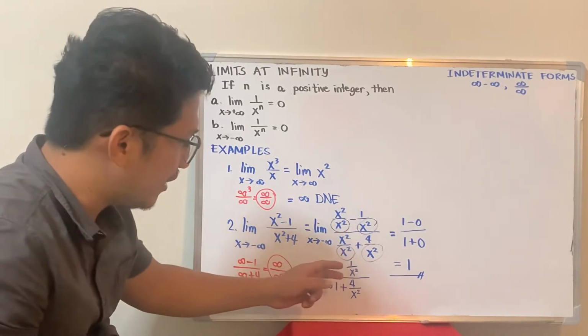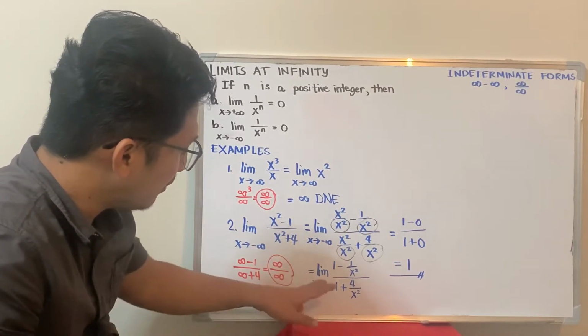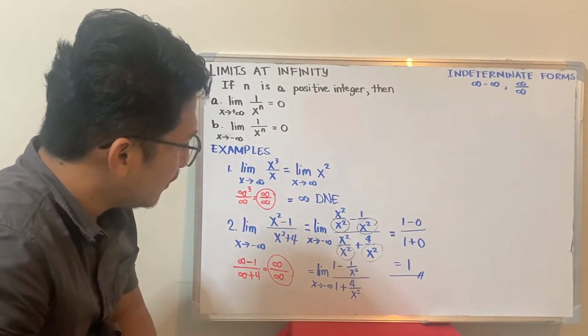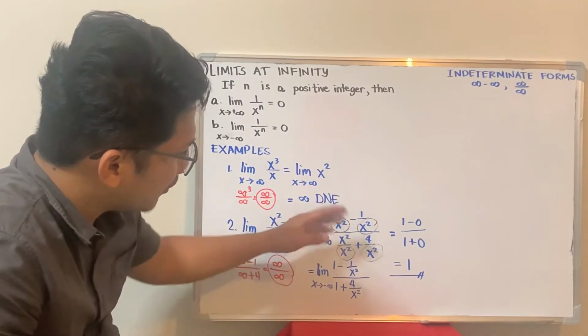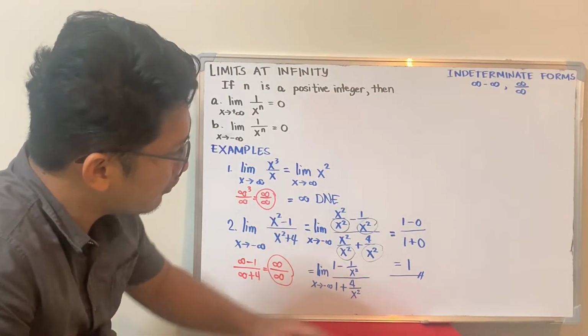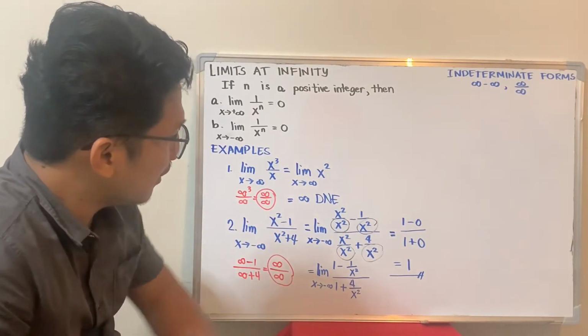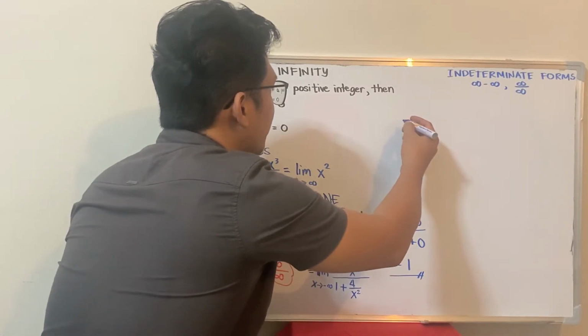Okay? So what we did here: it is indeterminate, so what you do is divide by the term with the highest degree. Here, x squared is our highest degree. Once you divide and simplify, you substitute the negative infinity again, and you will come up with this. But not all the time is it 1, so let's have more examples to clarify.